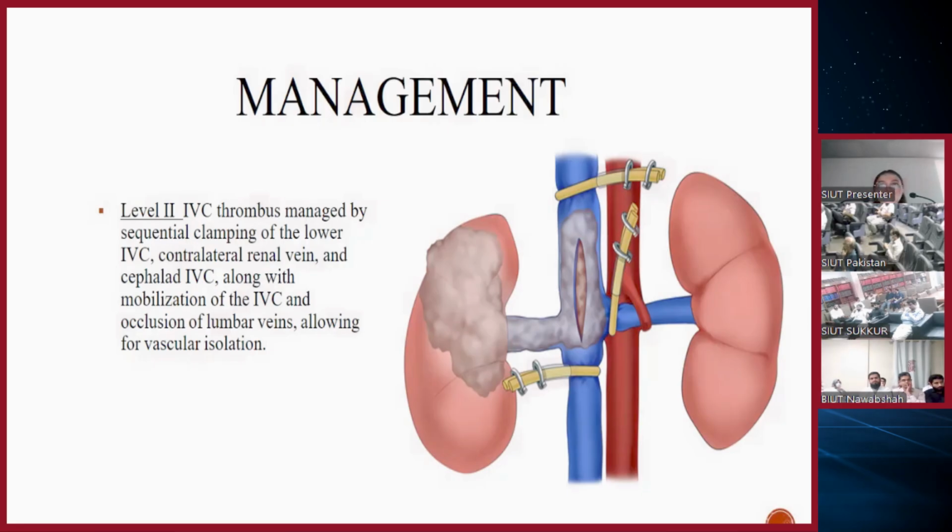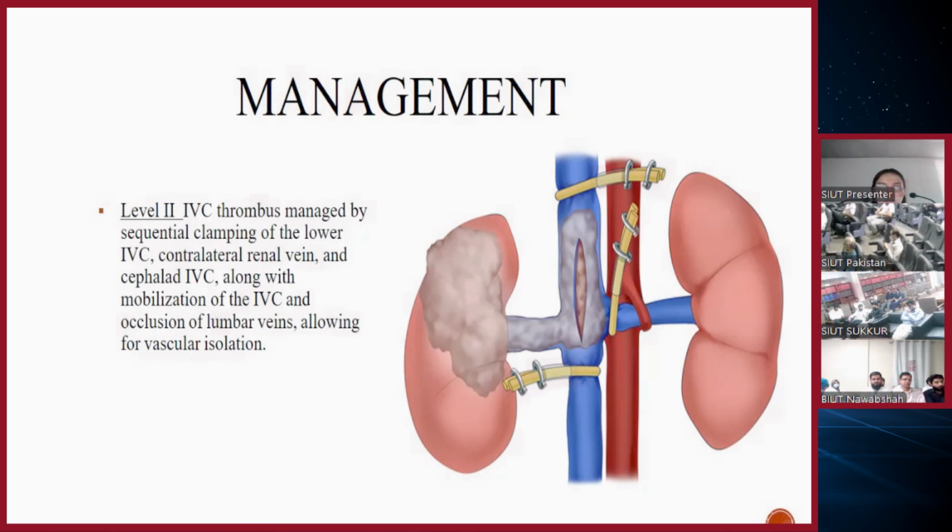So after the cavotomy, what do you do? Once you take out the thrombus, then you don't repair the IVC completely. What you need to do is declamp the superior IVC first, let all the debris drain first because of the backflow, and all the air and all the debris will be removed. After that, then you close it. And then sequentially, you remove the clamp of the contralateral vein, that is the healthy kidney, and then the inferior clamp that you've put on the distal IVC. So for the right-sided tumor, you go anti-clockwise first, and then when you declamp, you go clockwise.